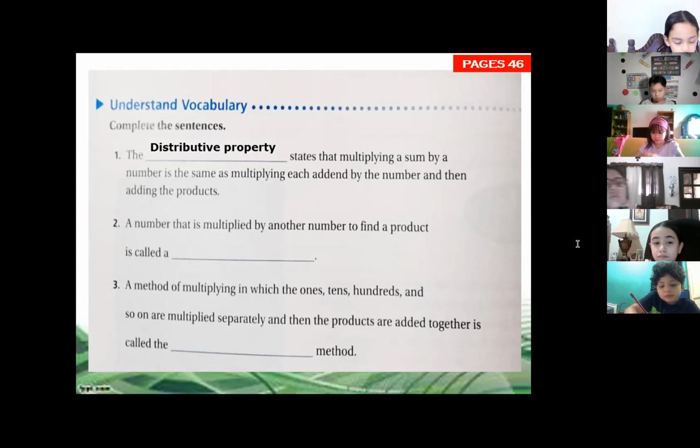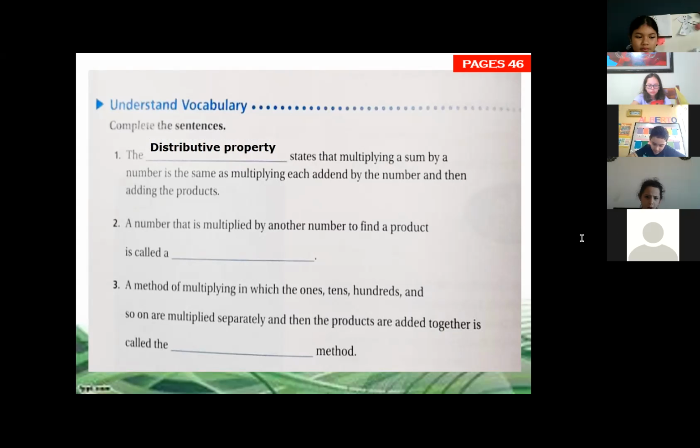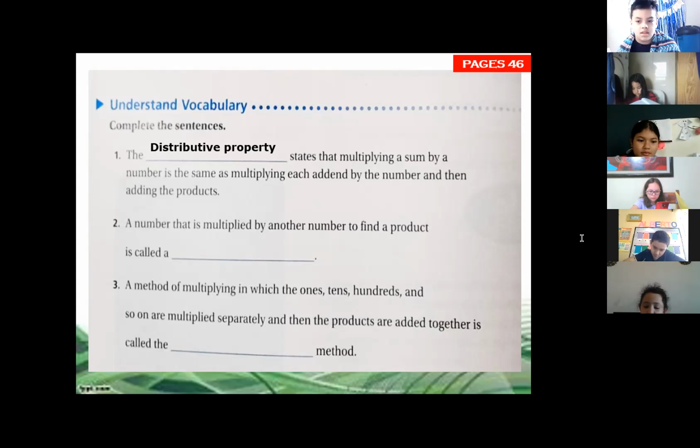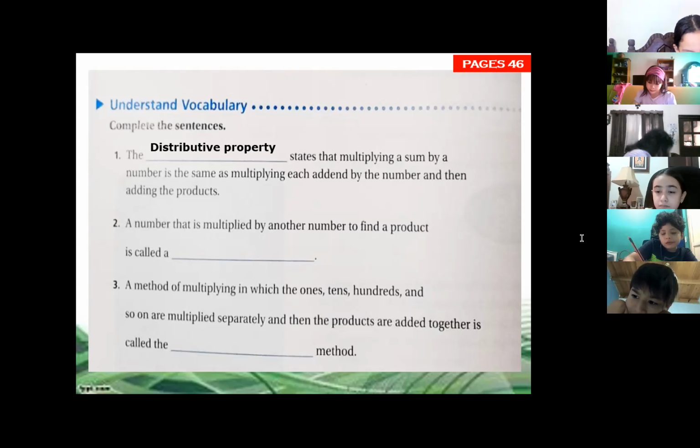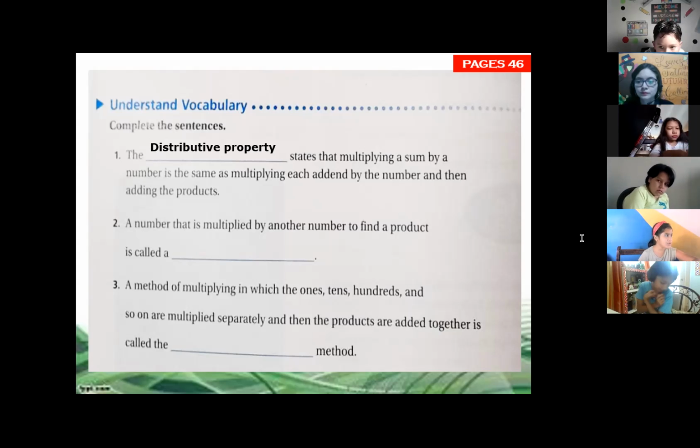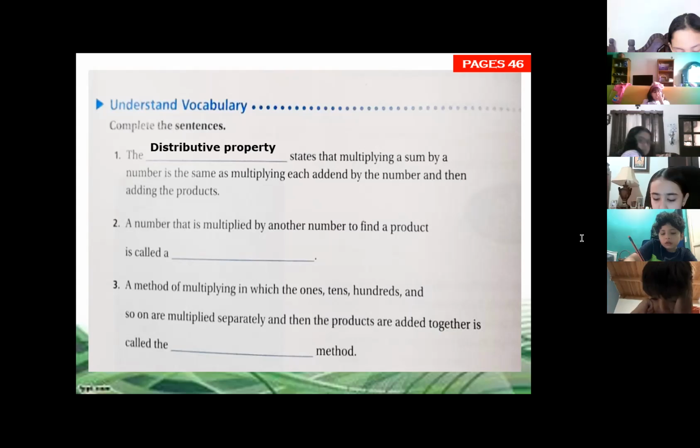What about number 2? Hermes, help me to read number 2, please. A number that is multiplied by another number to find a product is called a... Santiago Chavez, do you know the answer, Santiago? Okay, don't worry.